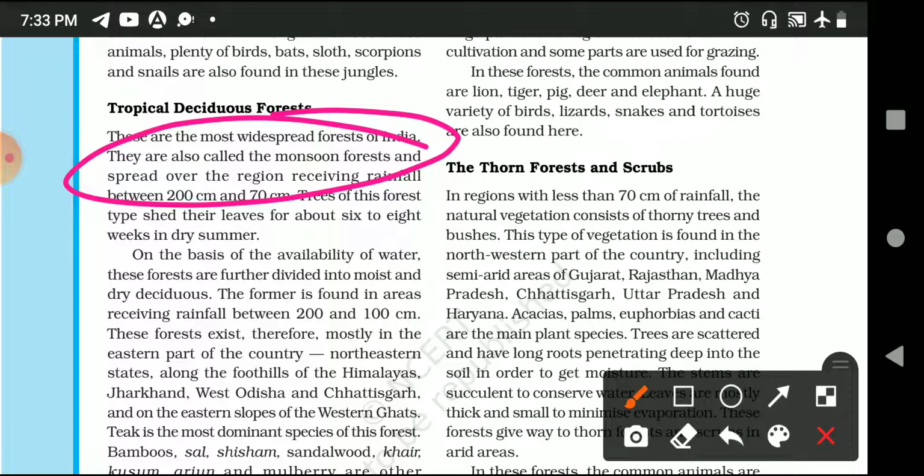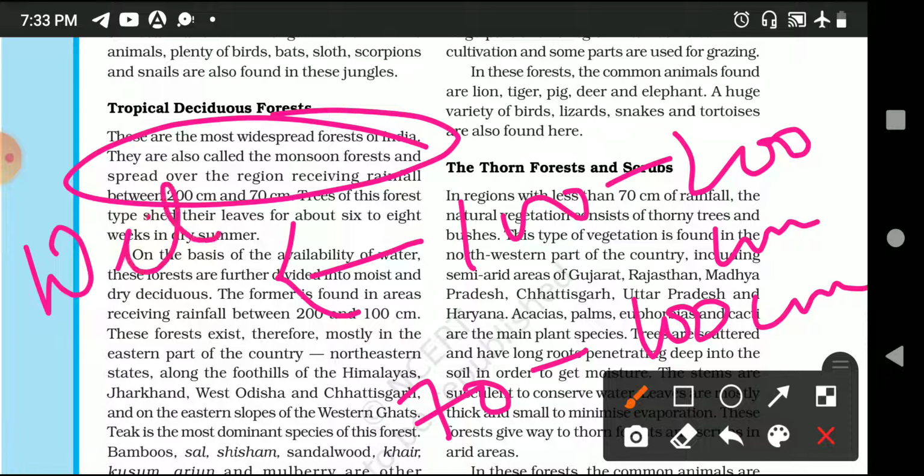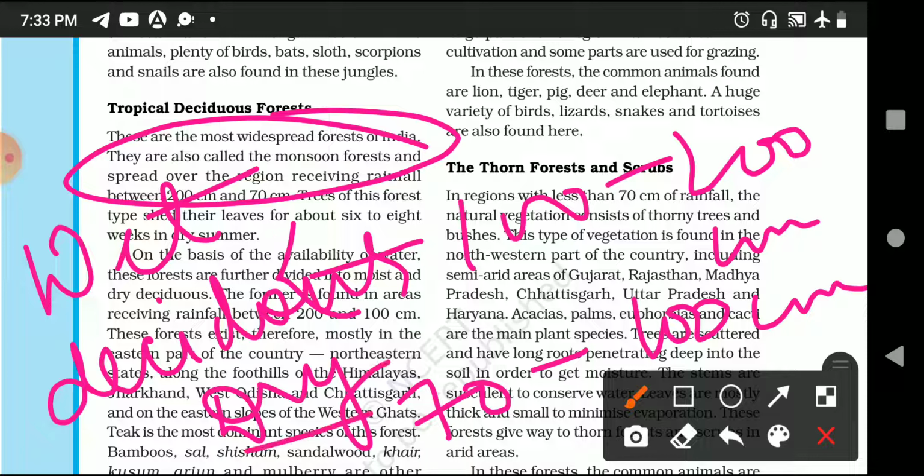First is the area receiving 100 to 200 centimeter of rainfall, known as wet deciduous forest, and there is also an area which receives 70 to 100 centimeter of rainfall, which they consider as dry deciduous forest.